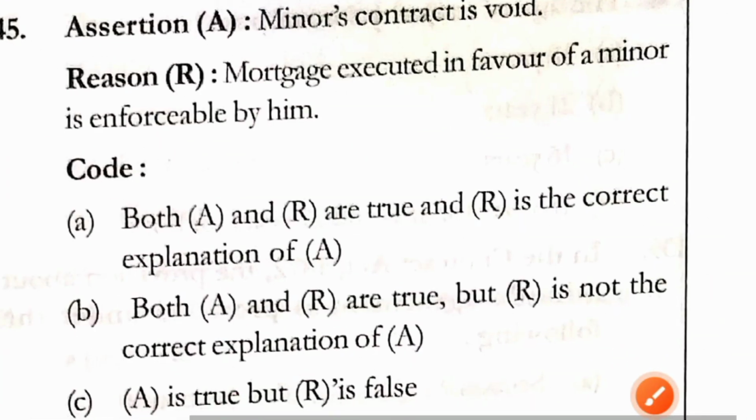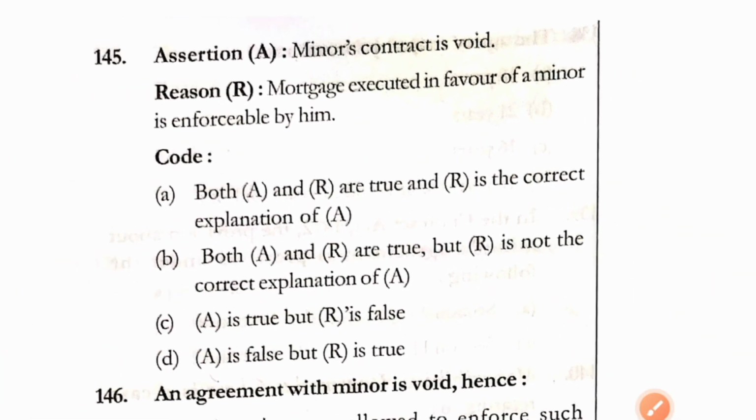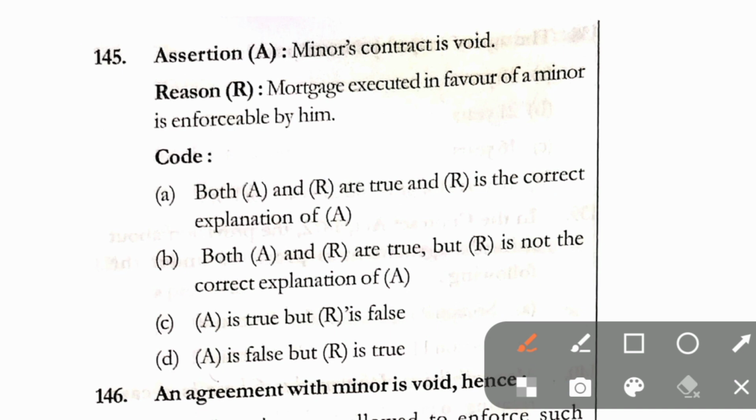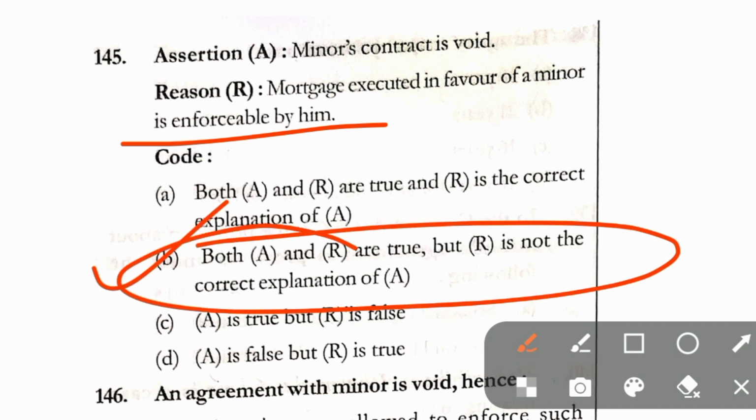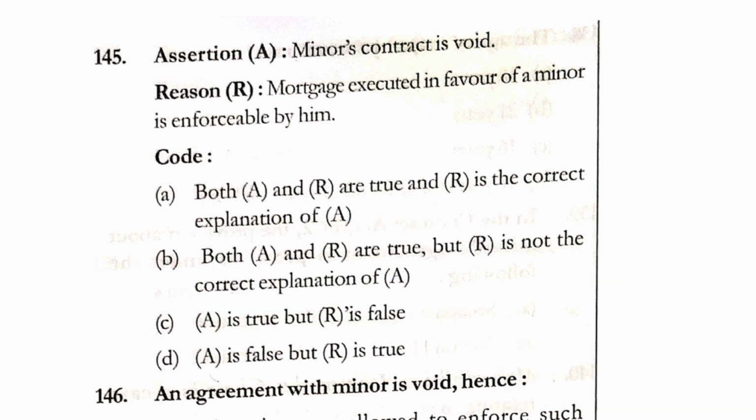Question number 145. Minor's contract is void. Assertion. Reason. Mortgage executed in favor of a minor is enforceable by him. Here in question number 145, correct answer is option B, that is both A and R are true but R is not the correct explanation of A.